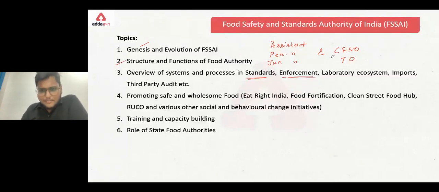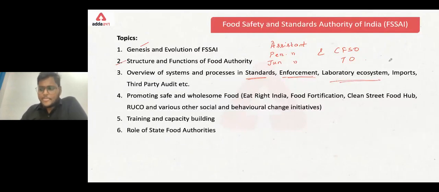So there is an enforcement department, and then we have a laboratory ecosystem. We are dealing with food safety, then obviously we need to deal with food testing, food analysis. So when we're dealing with these things, food testing and food analysis, obviously we need a lab, right? And now we have a laboratory ecosystem for that.